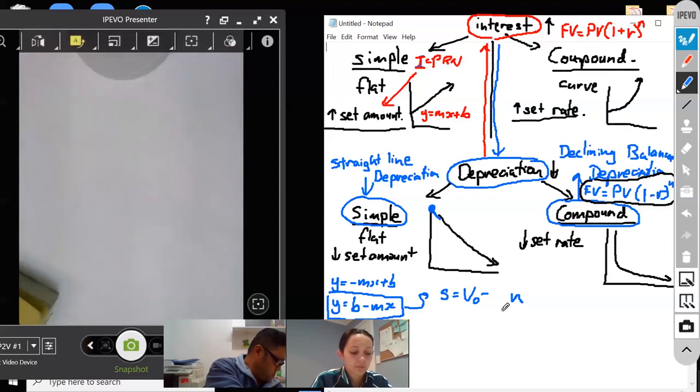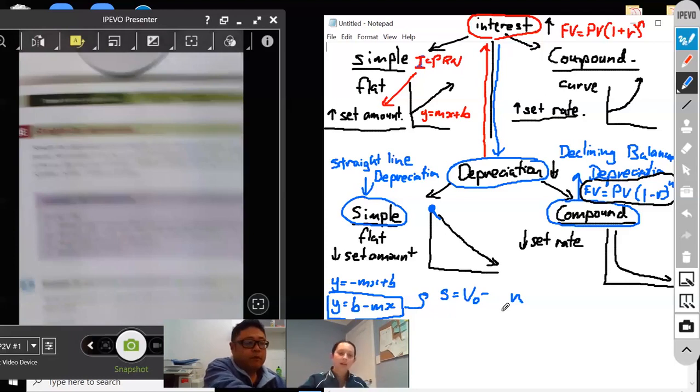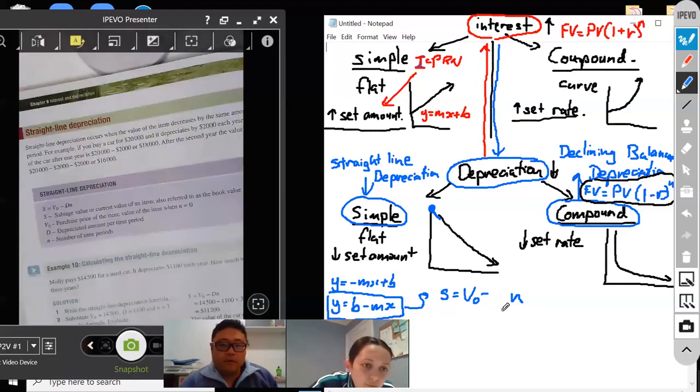Yeah, there we go. Do you see it? Okay, so they've used S equals V0 minus DN.